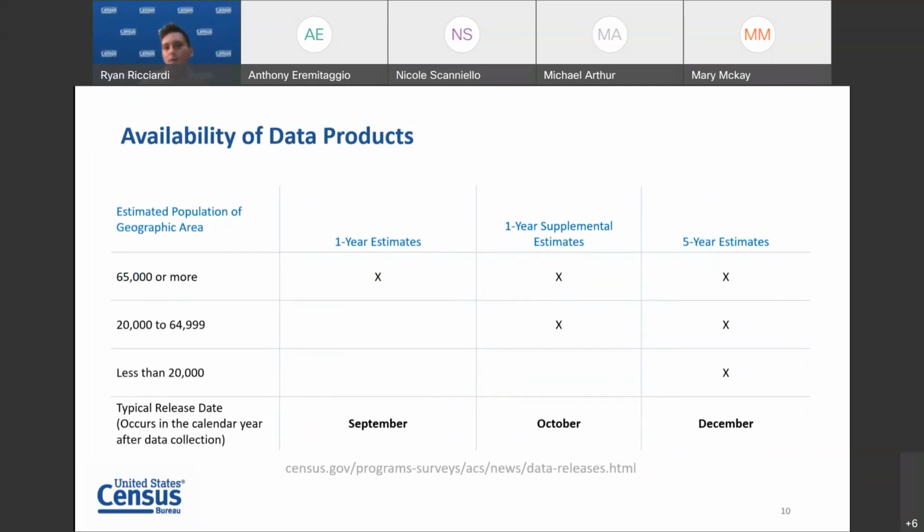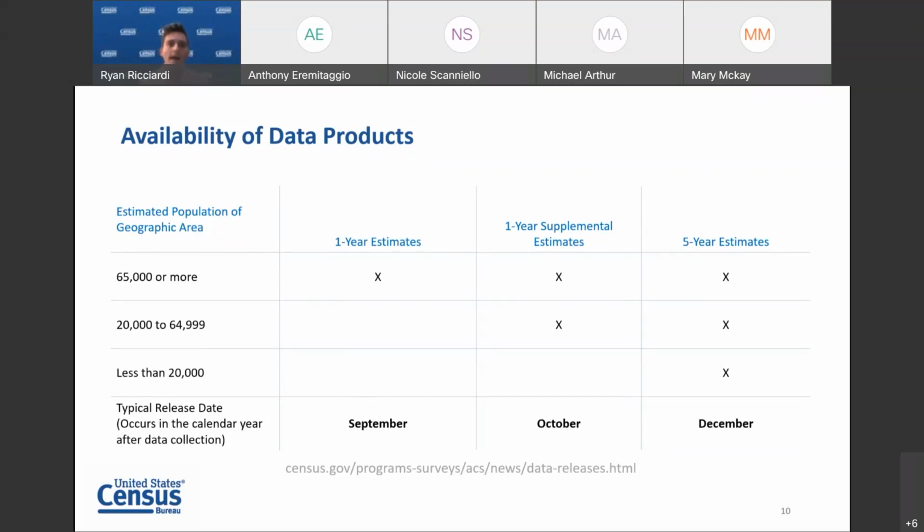These data products are released about 1 year after the data are collected. ACS data are generally released in September, the calendar year after collection, as 1-year estimates. In October, the calendar year after collection, as 1-year supplemental estimates. And 5-year estimates are generally released in December, the calendar year after collection. For example, the 1-year ACS data collected from January 1st through December 31st of 2019 were released in September